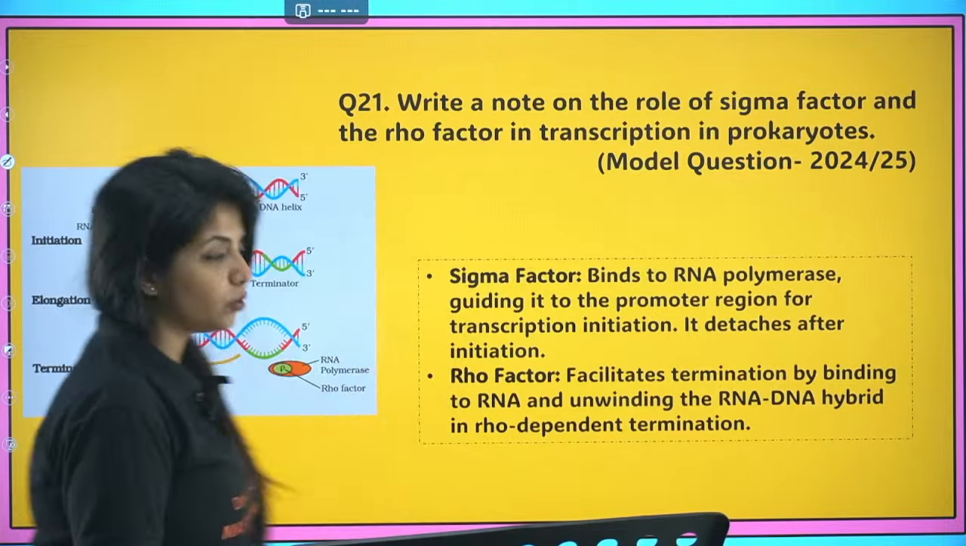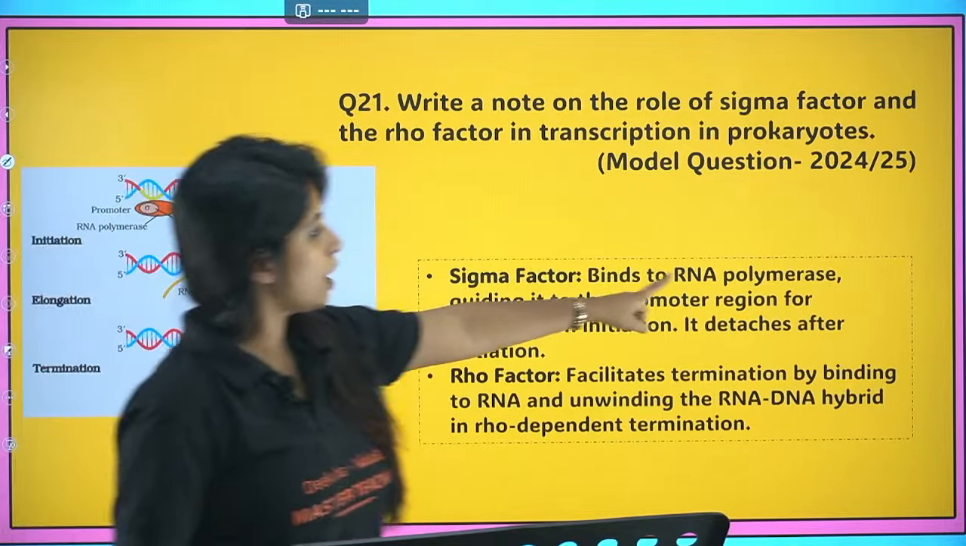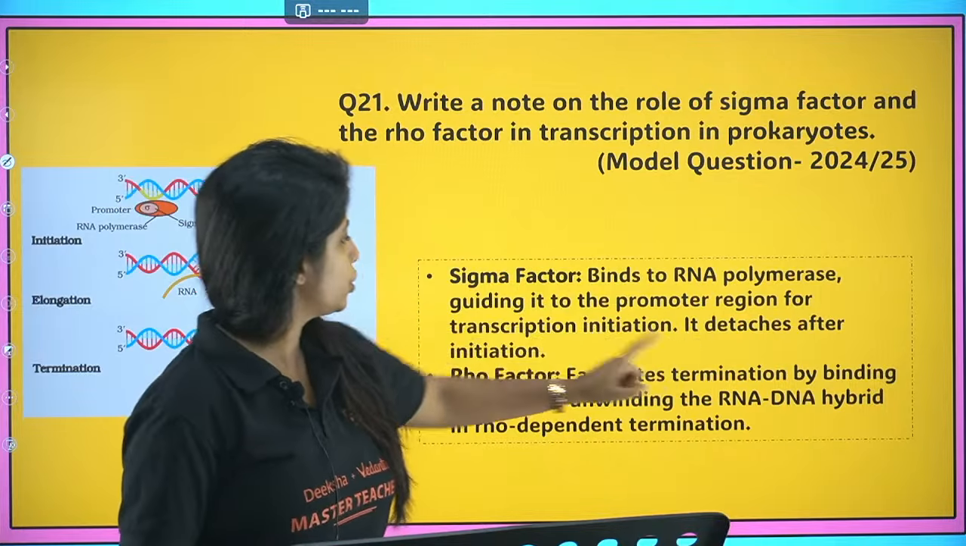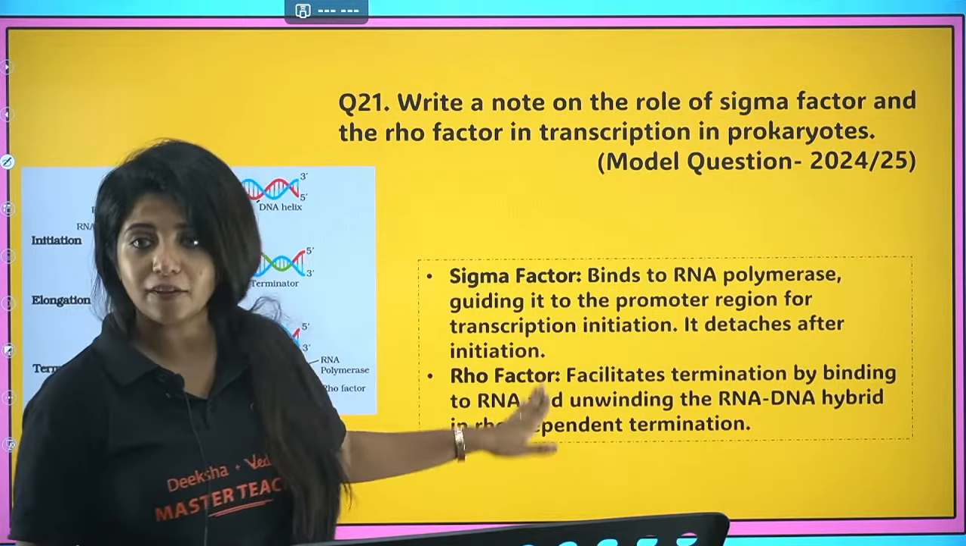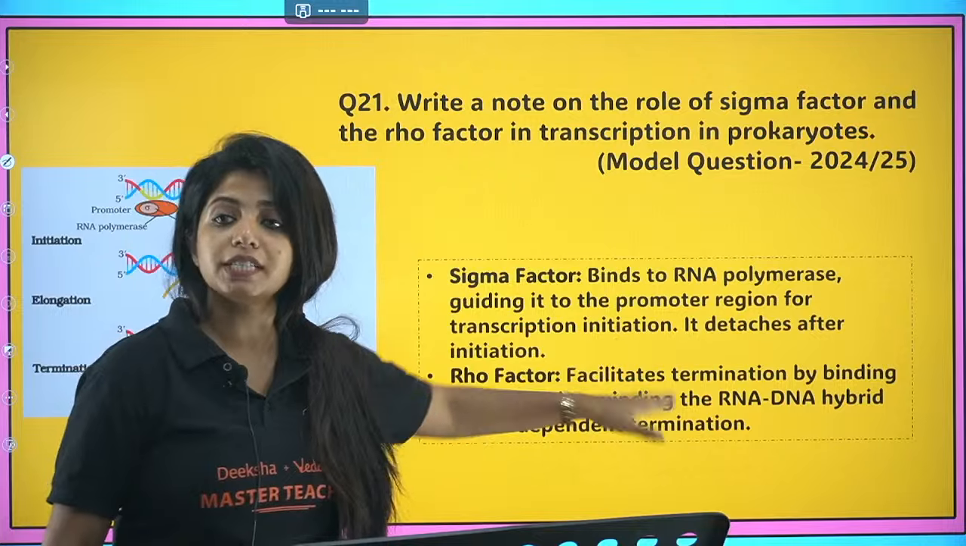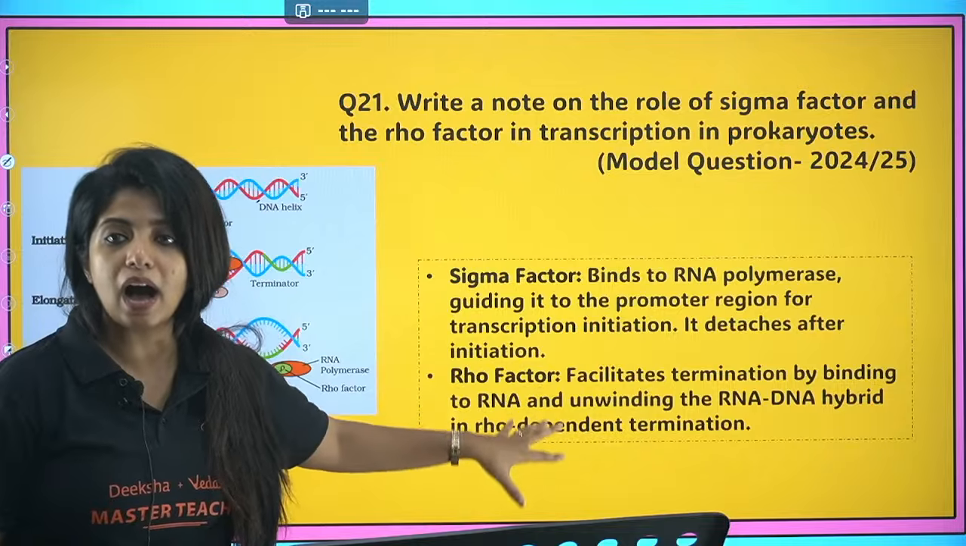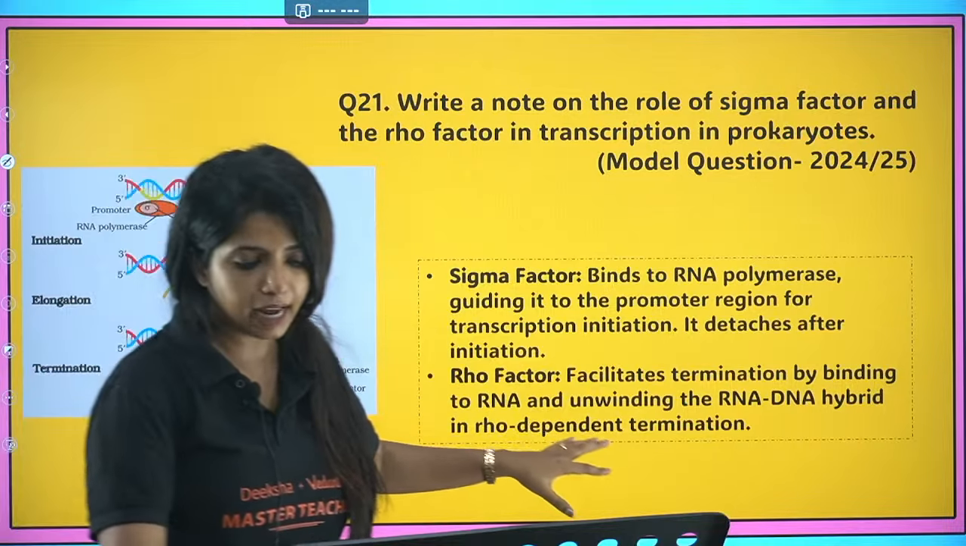Okay, cool. So sigma factor binds to the RNA polymerase, guiding it to the promoter region for transcription initiation. It detaches after initiation, whereas rho factor facilitates termination by binding to RNA and unbinding the DNA-RNA hybrid.